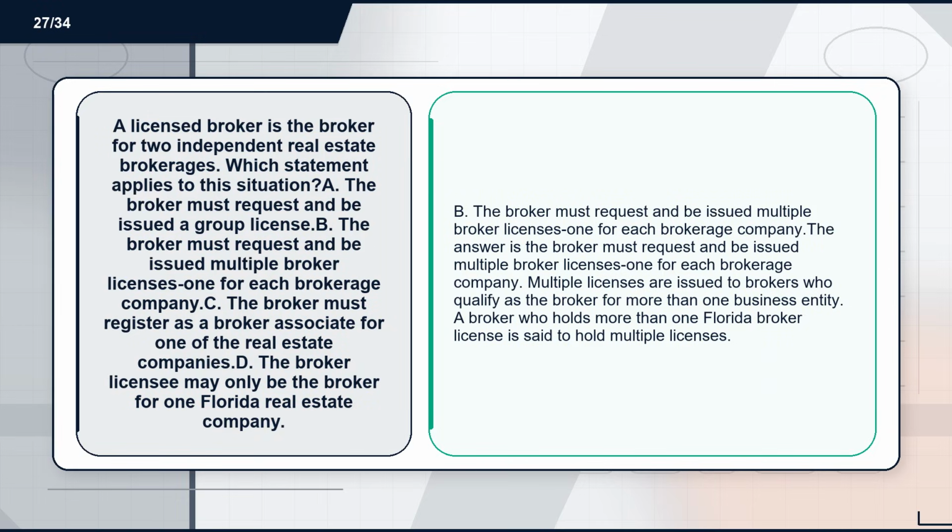Definition: B. The answer is the broker must request and be issued multiple broker licenses, one for each brokerage company. Multiple licenses are issued to brokers who qualify as the broker for more than one business entity. A broker who holds more than one Florida broker license is said to hold multiple licenses.